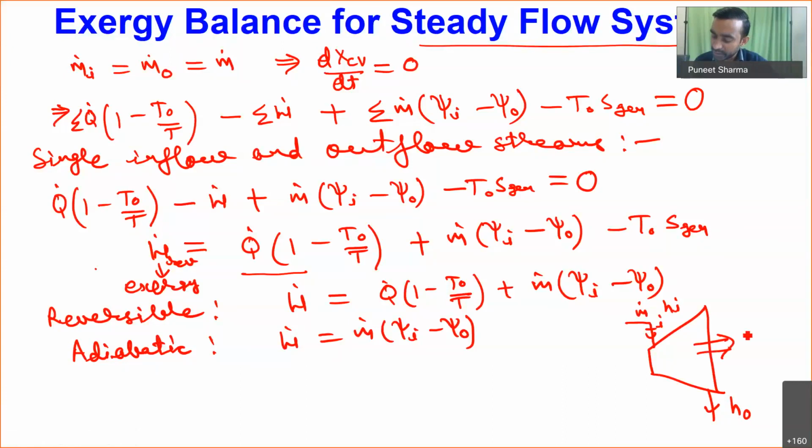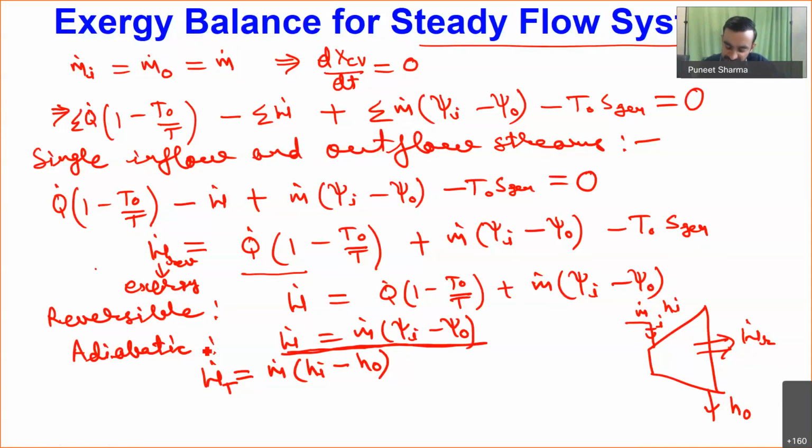Whatever work this turbine will be doing, let me also call that w dot, because I am considering that the process is happening in a reversible adiabatic manner. The amount of work done associated with this turbine will be equal to m dot times (Hi minus Ho), whereas the maximum potential of work available with this particular device, w dot, is equal to m dot times (psi i minus psi o).